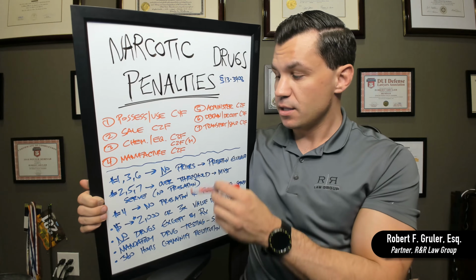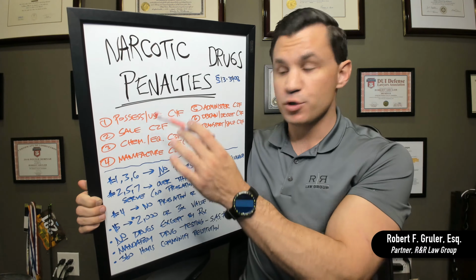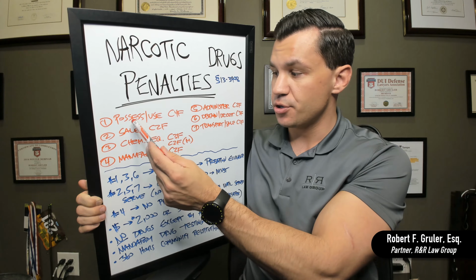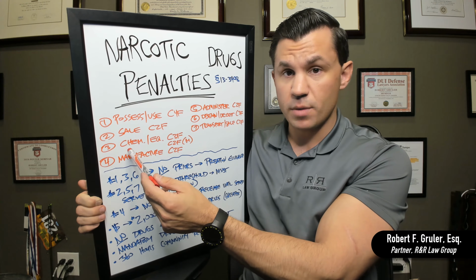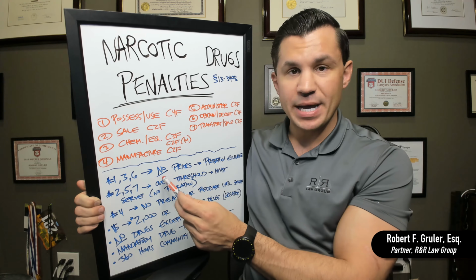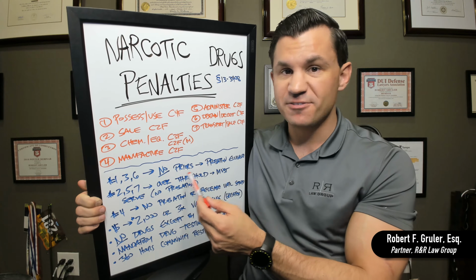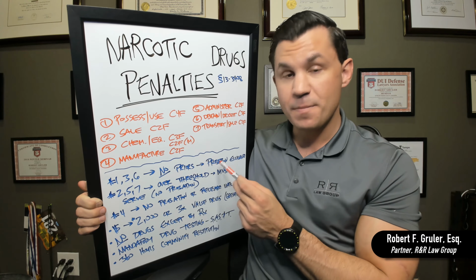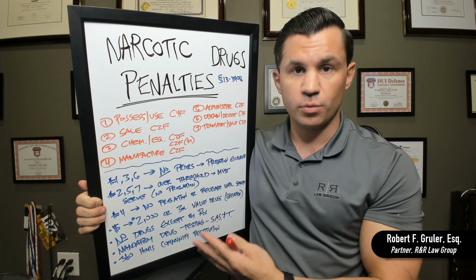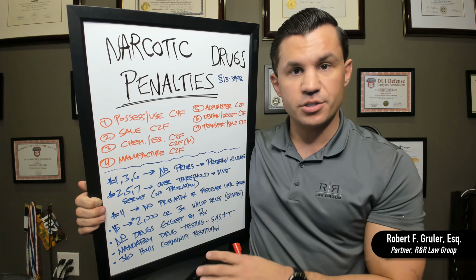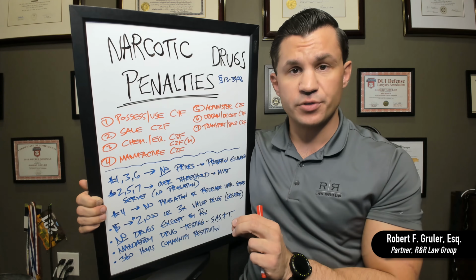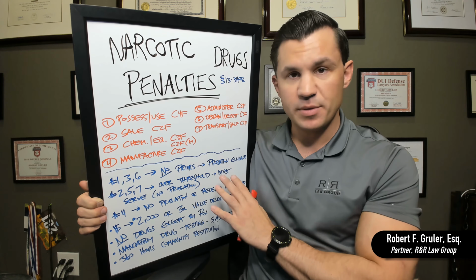First and foremost, the law says that for numbers 1, 3, and 6, you can see here numbers 1, 3, and 6. So for possession and use, if you have chemicals or the equipment to manufacture a dangerous drug, or you are obtaining it by deceit, and you have no priors whatsoever, no prior felony convictions at all, you may be probation eligible. You are probation eligible. That's what the law says. You are eligible for probation, meaning you do not have to go to prison. You do not have to look at the sentencing chart and find where you are in the presumptive term under Category 1. You don't have to do that. You may be probation eligible.